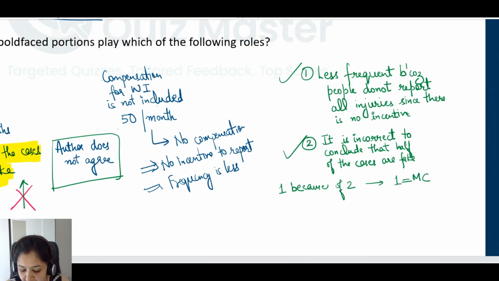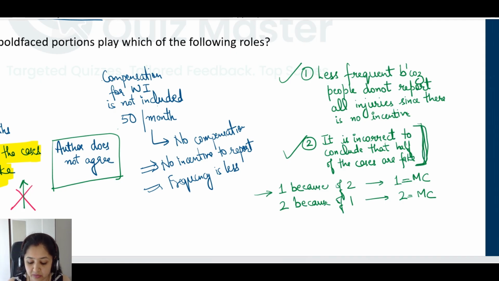If the reverse is true, that is, we say that 2 is because of 1, in that case, 2 will be the main conclusion. So let's check this scenario first. Can we say that 1 is because of 2? Can 2 support conclusion 1? Let's see. Can we say that because it is incorrect to conclude that half of the cases are fake, that is why we can say that less frequency is because people don't report all injuries? No, that doesn't make sense, right? So this scenario is not correct. So 1 cannot be the main conclusion.